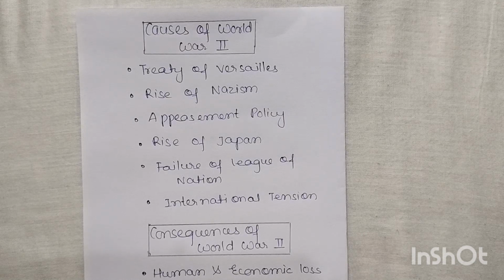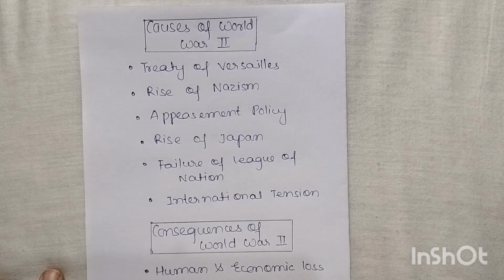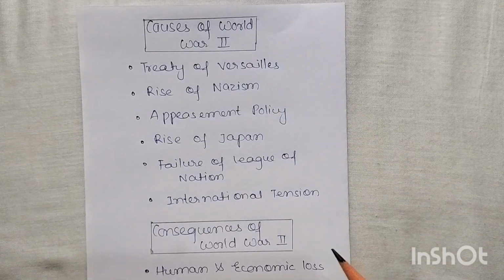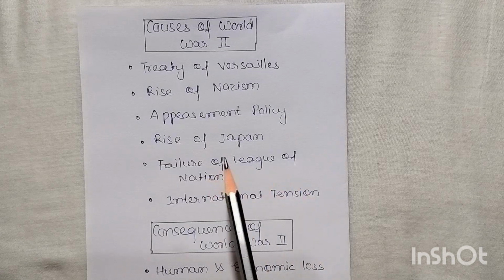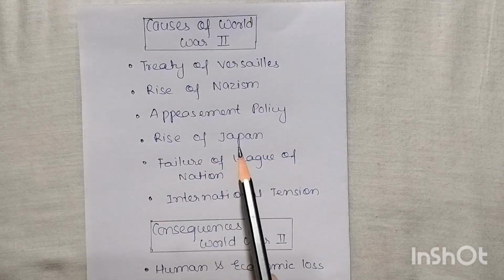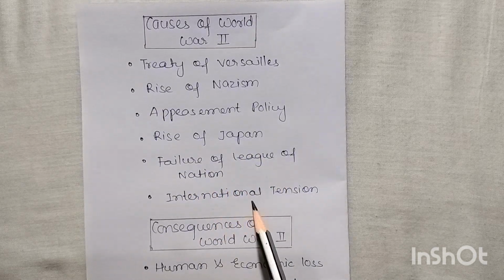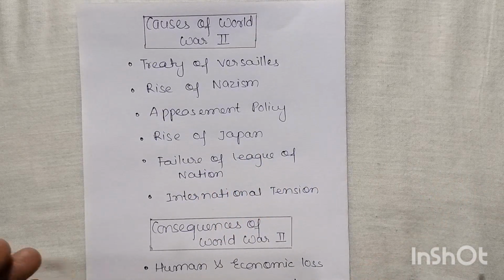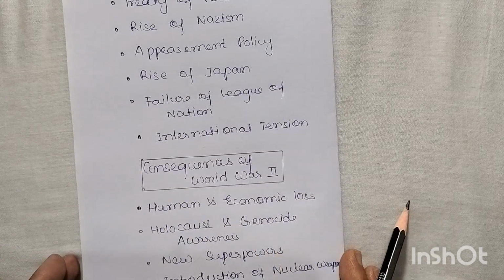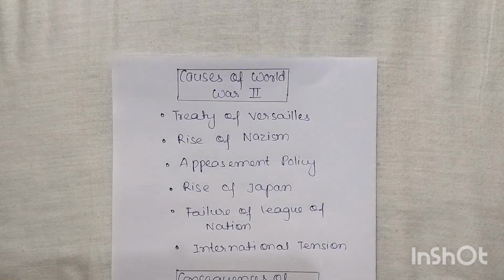So today we are going to cover the topic: the causes of the Second World War. Here we will see how the Treaty of Versailles became a cause of World War II. Then we will look at the rise of Nazism, the appeasement policy, the rise of Japan, the failure of the League of Nations, and the international tensions that ultimately caused the Second World War. After that, we will see the consequences also. So let us first cover the causes of the Second World War.